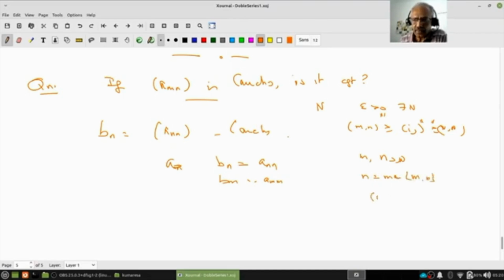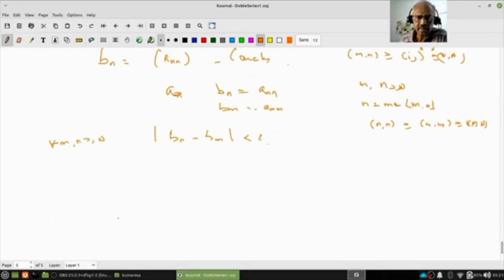Therefore, the ordered pair nn is greater than or equal to the ordered pair mm, which is greater than or equal to the ordered pair N N. Therefore, what do I know? b_n minus b_m is less than epsilon. This is true for all m and n greater than or equal to N. Hence, the diagonal sequence b_n is Cauchy.